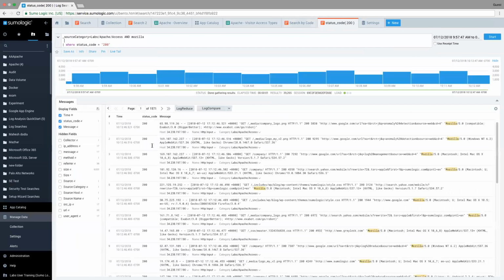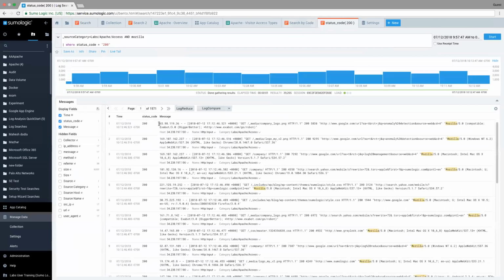And the other thing, since I'm taking advantage of the field extraction rules, is I didn't even have to do parsing to identify what a status code is. And so I'm able to take advantage of the smart kind of logic that's going on with the system. So that's kind of cool.